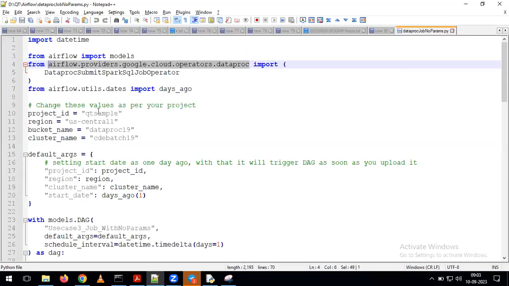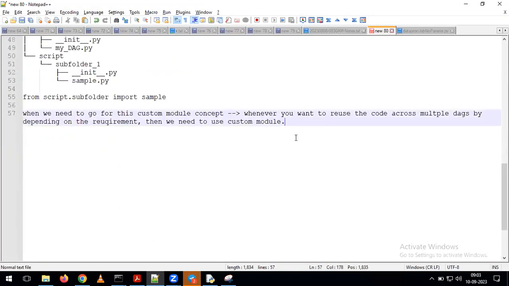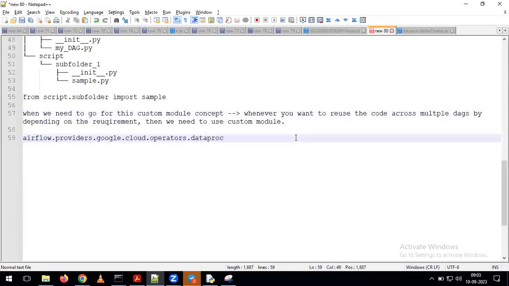Now, if you go back here, we have given the option from airflow.providers.google.cloud.operators.dataproc. What is the meaning of this whole statement? Internally, within Airflow, we have the folder called providers. Within the providers, we have one more folder called Google. Within the Google folder, we have the cloud folder. Within the cloud folder, we have the operators. Within the operators, we have the dataproc folder. So internally, all these have a folder structure like this.